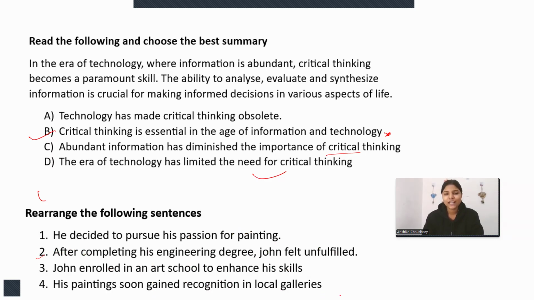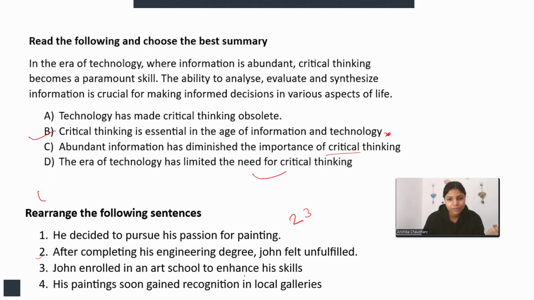So the initiation can start from here: after completing his engineering degree, John felt unfulfilled. Then when he was feeling unfulfilled, he decided he had a passion for art and wanted to enhance his skills, so he took admission in art school. So John enrolled in an art school can be the second statement.